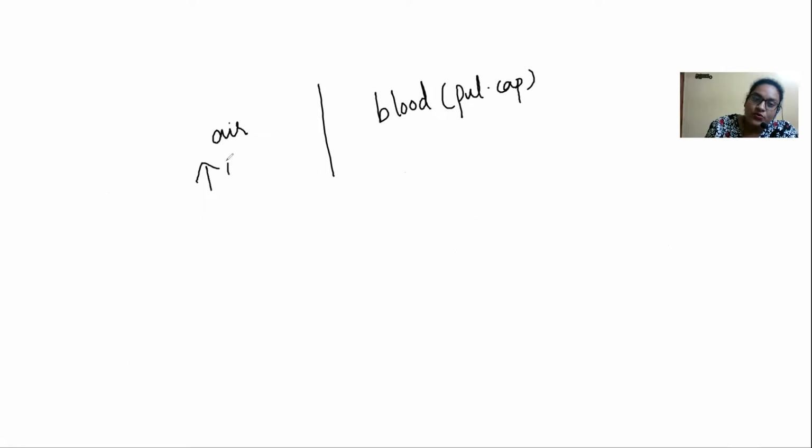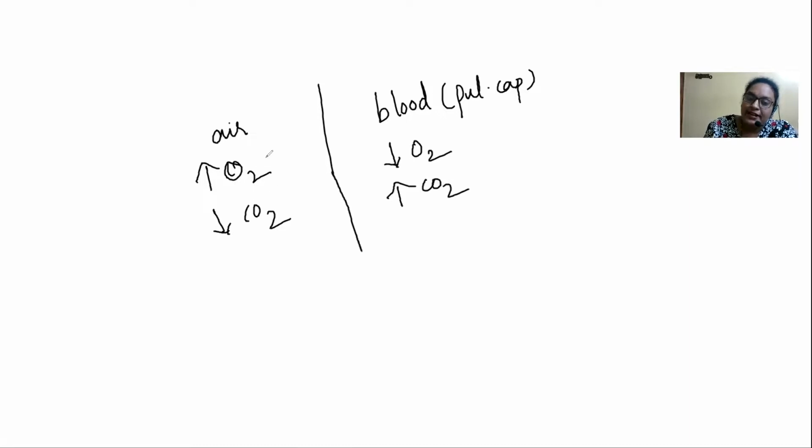So air has more oxygen and less carbon dioxide, and here it is going to be less oxygen as it is used in cellular respiration, and more carbon dioxide here. So now what happens is, by diffusion, the oxygen diffuses into the blood and the carbon dioxide diffuses out into the air. So this is a simple procedure.